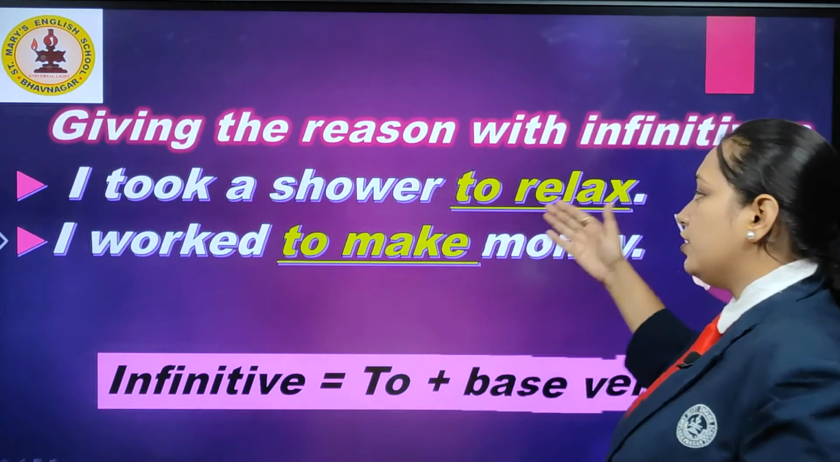Now what is the to infinitive in the sentences? Let's look at the examples. Number 1, I am very pleased to see you. Why am I pleased? To see you. So the words to see express the emotion, that I am very pleased to see you. So the words to see are called the to infinitive.